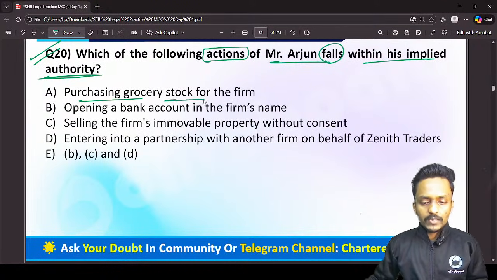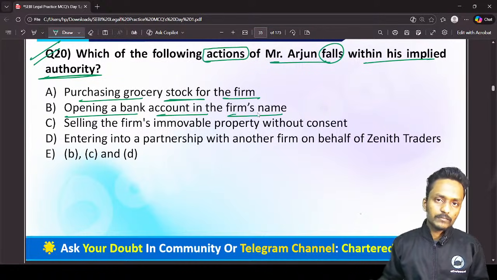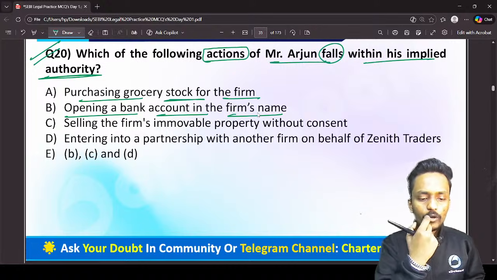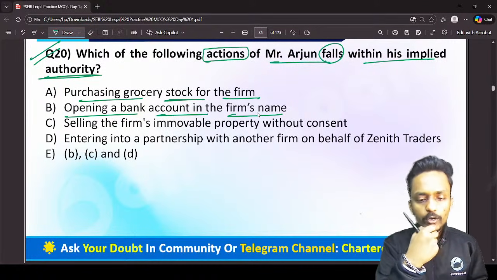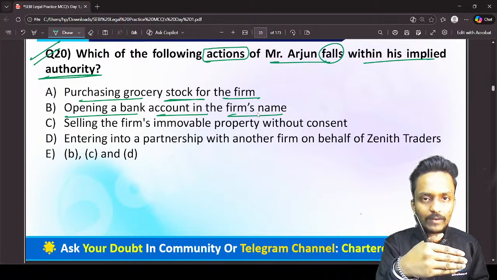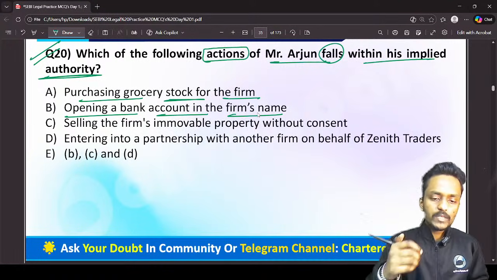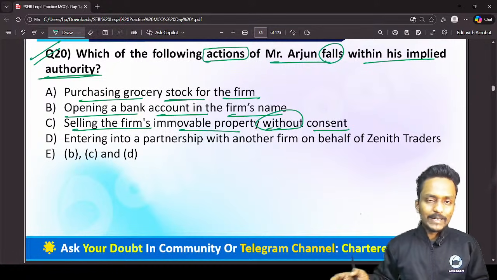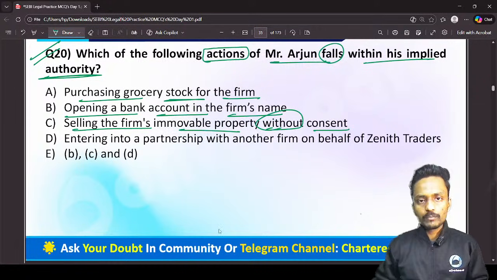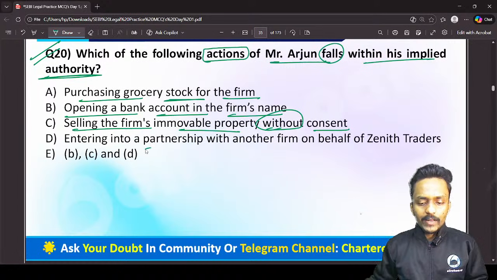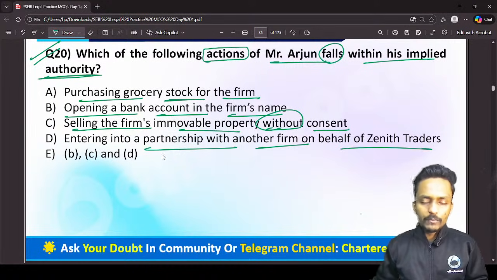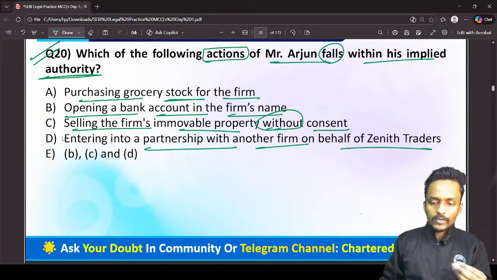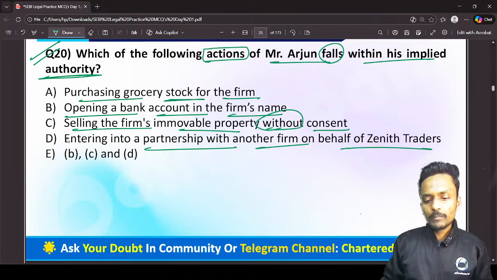Now, purchasing the grocery stock for the firm, opening a bank account in the firm's name. Now the question is, if one of the partners wants to open a bank account in the firm's name, can I say it's a regular and ordinary course of business of the partner? Selling the firm's immovable property without the consent, can I say it's an ordinary course of the business of the partner? Entering a partnership with another firm on behalf of Junior Trader, can I say it's an ordinary course of the business of the partner?